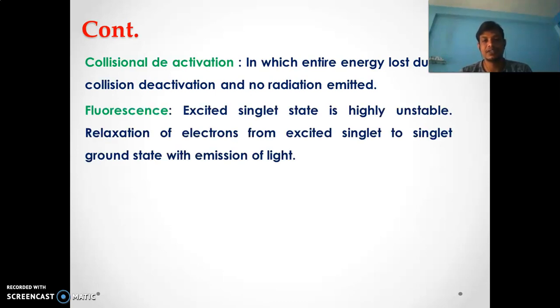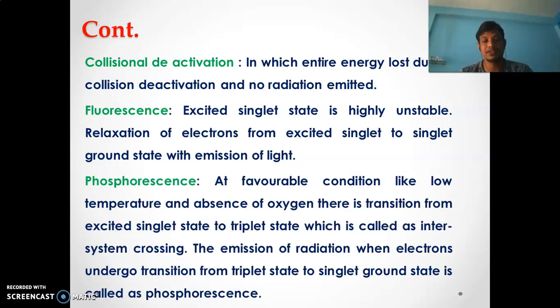Second is fluorescence. I already told you that the excited singlet state is highly unstable, and relaxation of the electron from the excited singlet state to the singlet ground state occurs with emission of light, and this process is called fluorescence. The third process is phosphorescence. At favorable conditions like low temperature and absence of oxygen, there is a transition from the excited singlet state to the triplet state, which is called inter-system crossing, and the emission of radiation when electrons undergo transition from the triplet state to the singlet ground state is called phosphorescence.